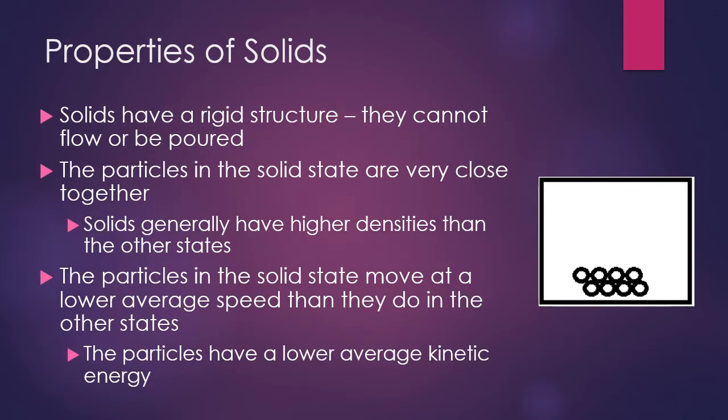Let's look at some more detailed properties of solids. Solids have rigid structure to them. This is why they have that definite shape. They cannot flow, nor can they be poured into a new container. The particles of a solid state are very close together, as shown in the diagram on the right here. They are practically touching, although not technically touching, just almost touching.